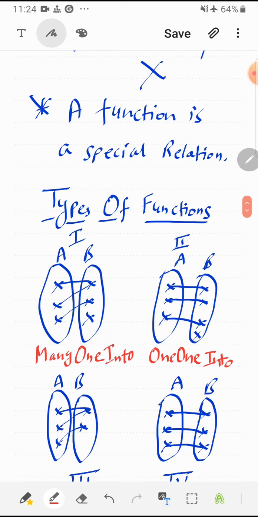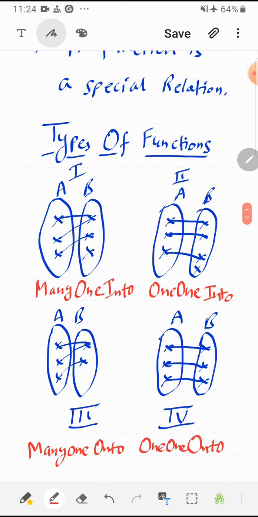Now these are 4 Venn diagrams where we can see in diagram 1 it is satisfying both conditions of function, same in 2, 3 and 4. But there are some differences, like first difference, in first 2 diagrams you can see there is one unmapped element in B or codomain. So we can say range is different. This is range. So this is a subset of codomain. So these kinds of functions are called into function.